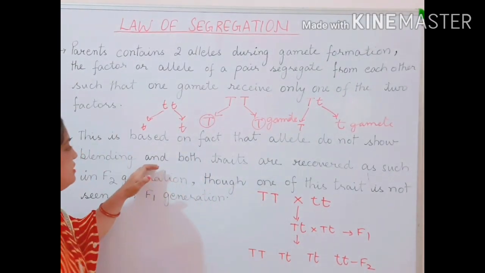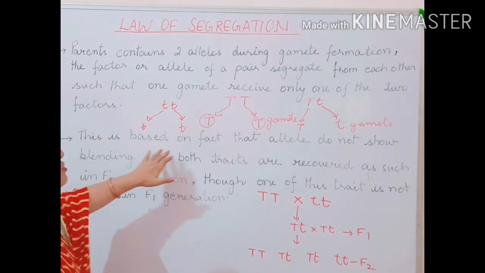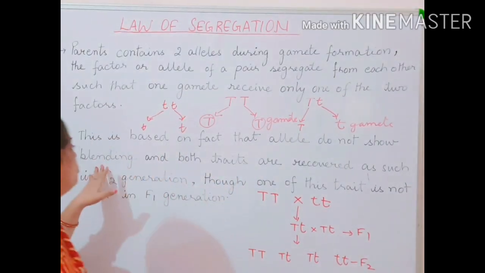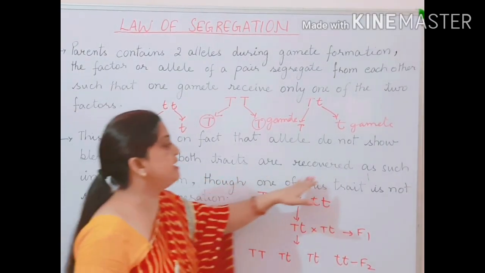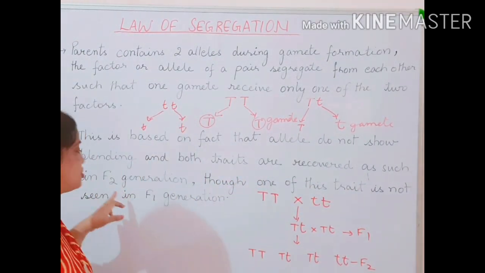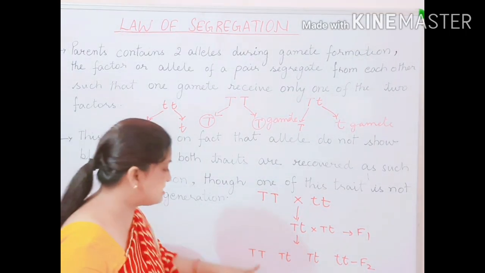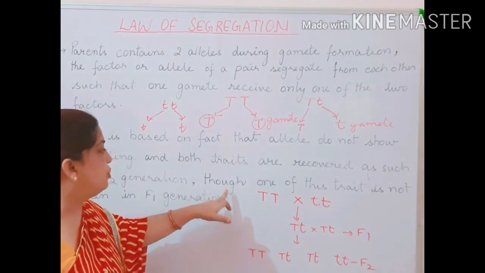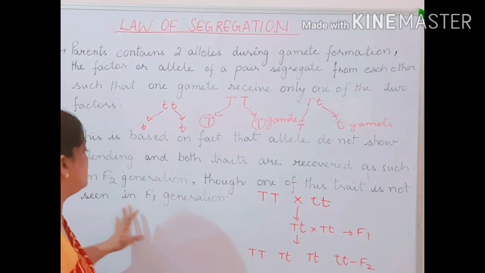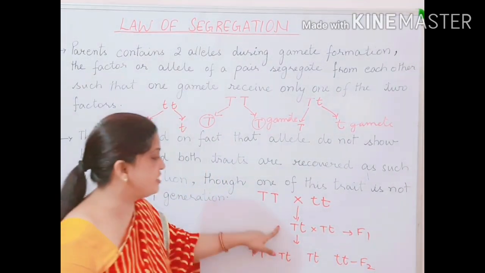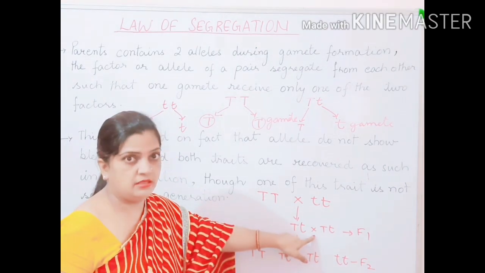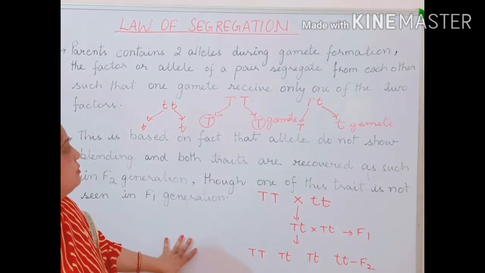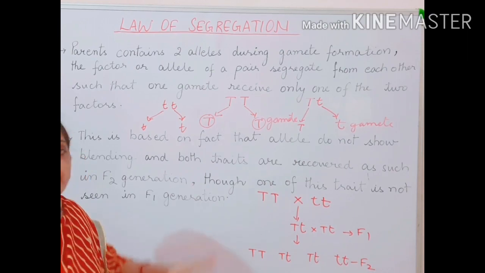This is what the sentence wants to say, that this is based on the fact that alleles do not show blending and both the traits are recovered as such in F2 generation, though one of these traits is not seen in F1 generation, but in F1 generation this was not clearly seen. So this is what I wanted to explain in this law of segregation.